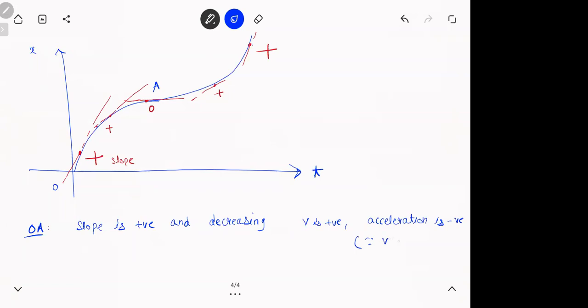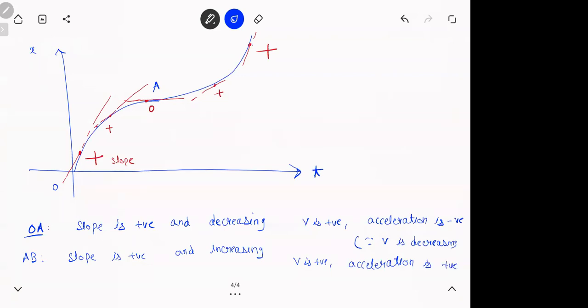Since V is decreasing, इसलिए decrease हो रहा था. Now look at AB. Slope is positive here also and increasing. So in place of slope, put the word velocity. V is positive and acceleration is positive, ना? इसलिए speed increase हो रहा था.